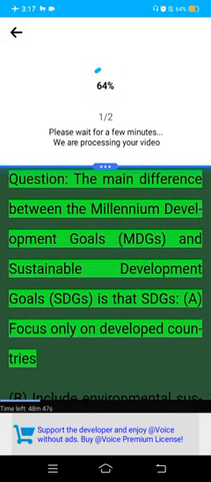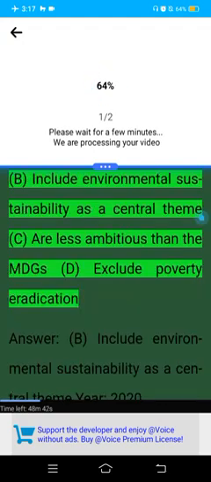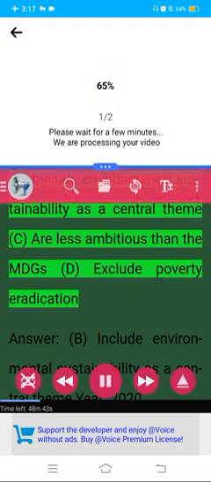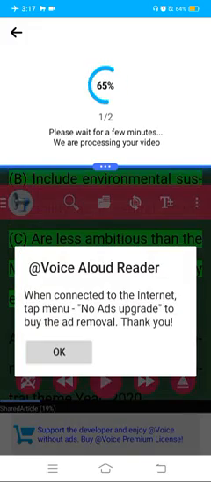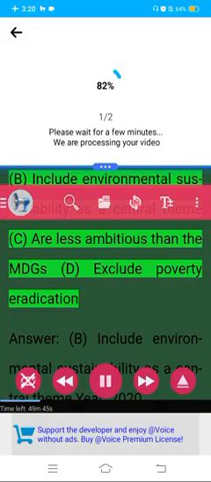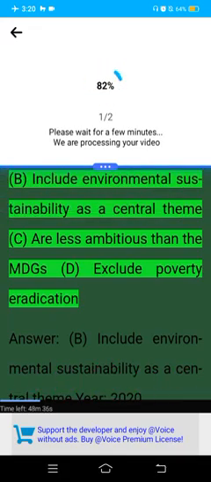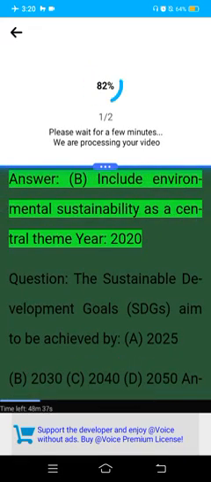Question. The main difference between the Millennium Development Goals (MDGs) and Sustainable Development Goals (SDGs) is that SDGs A. focus only on developed countries. B. include environmental sustainability as a central theme. C. are less ambitious than the MDGs. D. exclude poverty eradication. Answer. B. include environmental sustainability as a central theme. Year: 2020.